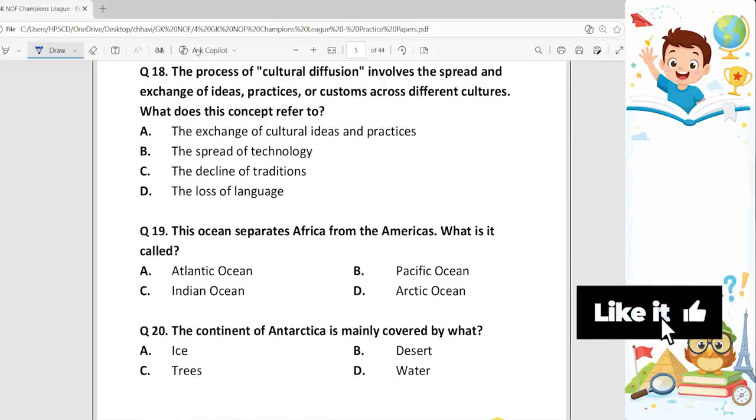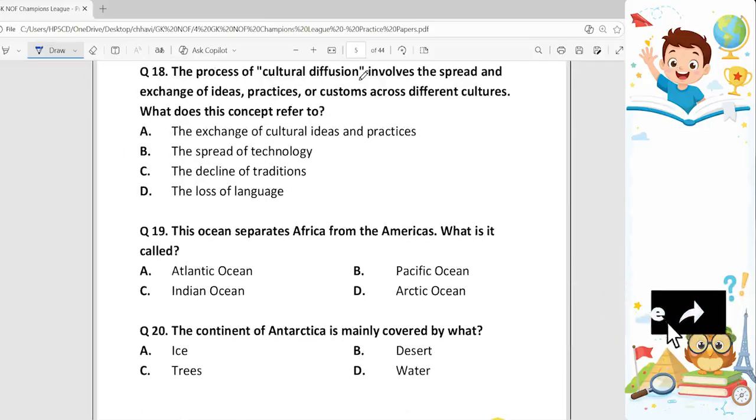18th one. The process of cultural diffusion involves the spread and exchange of ideas, practices, or customs across different cultures. What does this concept refer to? The answer to this is option A. The exchange of cultural ideas and practices is the concept which refers to cultural diffusion.